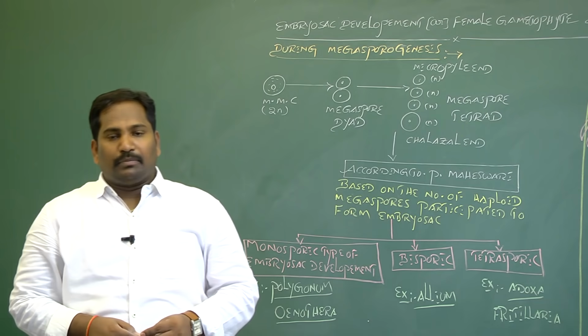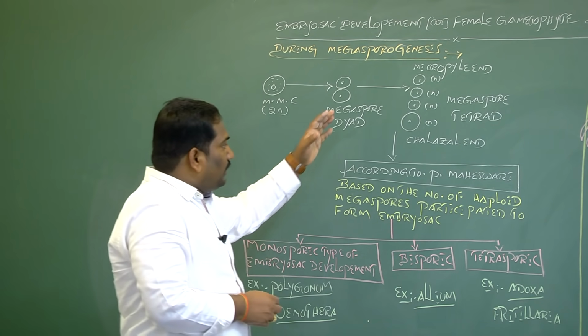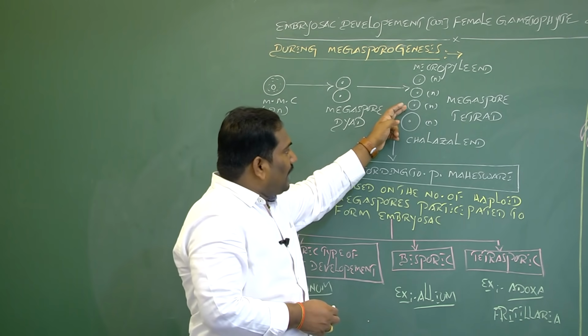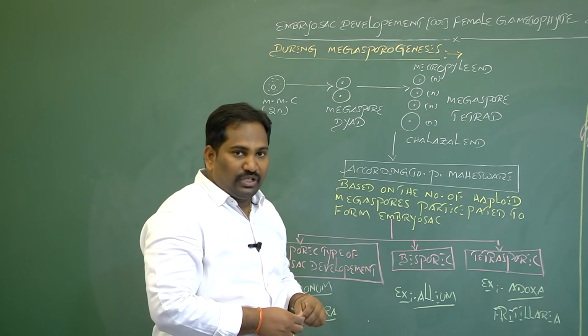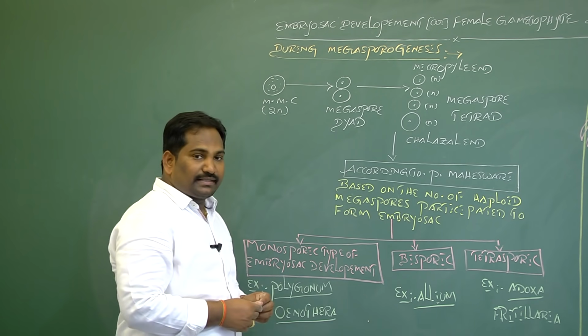Yes, after megasporogenesis, 4 haploid megaspores, or a tetrad of haploid megaspores, are formed. Once again, I repeat the definition of megasporogenesis.